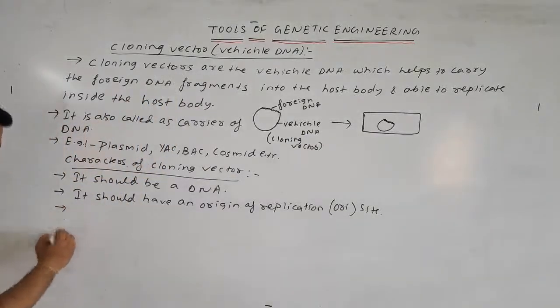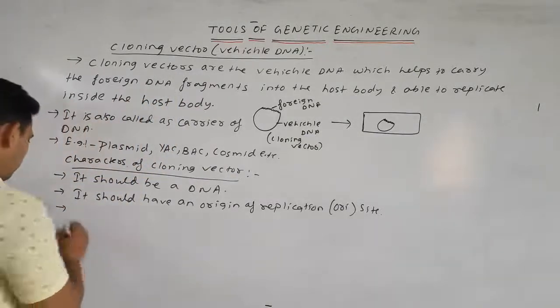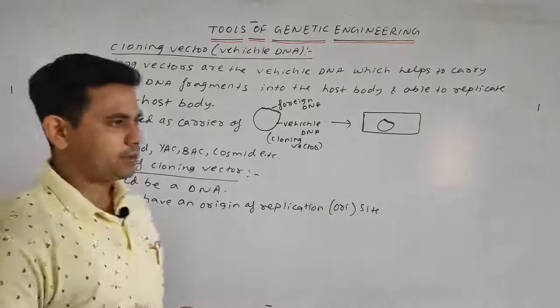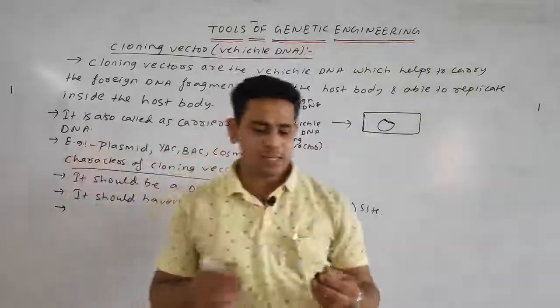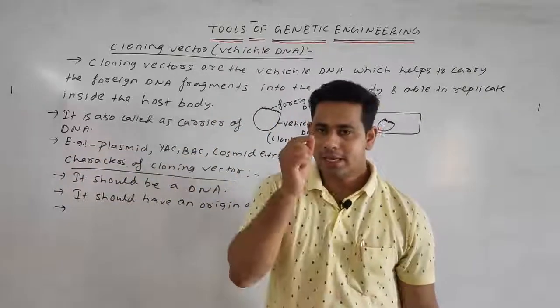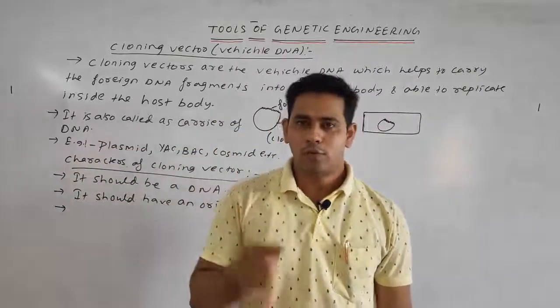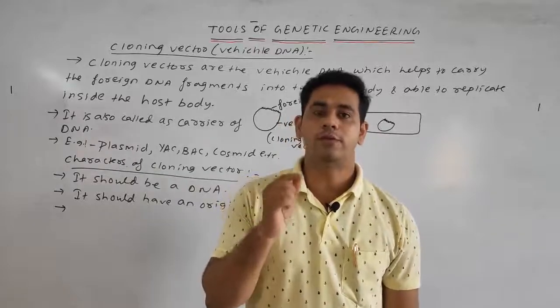Next point, it should have a selectable marker gene for screening. What is a selectable marker gene? It is an element which is helpful for the maintenance of the cloning vector.